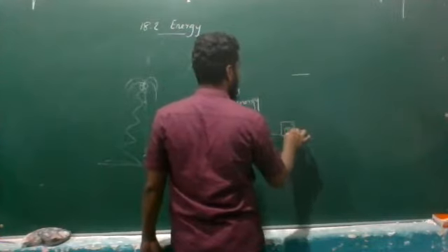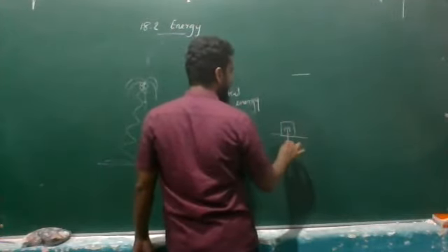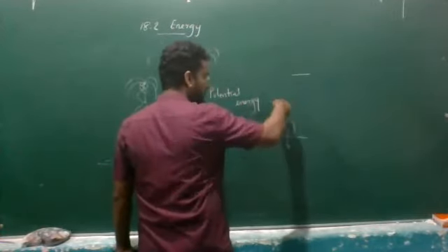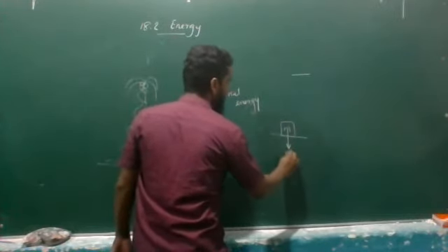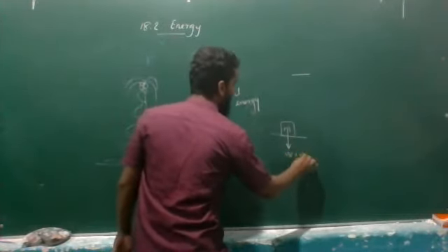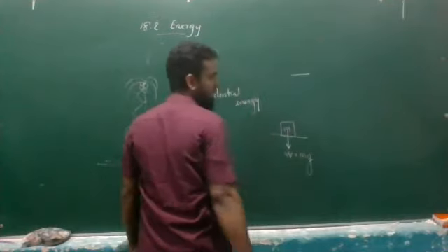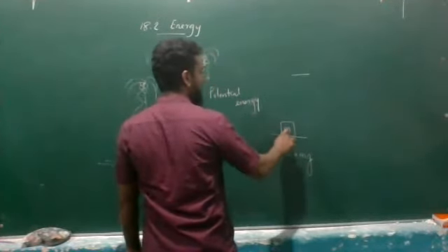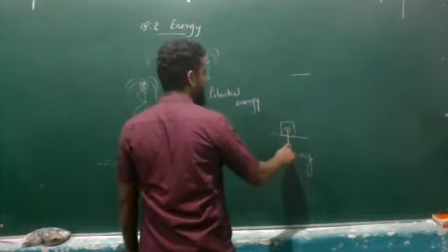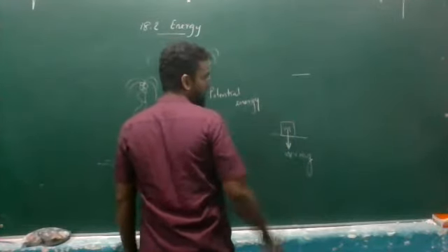Now, if the mass of the object is m, then the weight which is going to apply downwards is equal to mass into gravitational acceleration. In other words, a type of force due to gravity is going to act downwards.